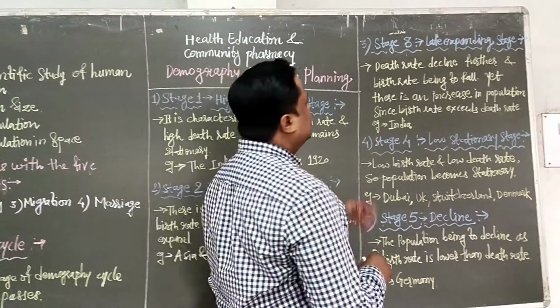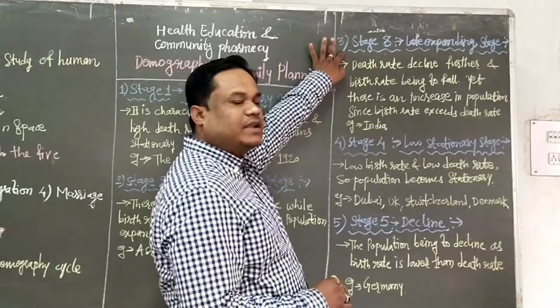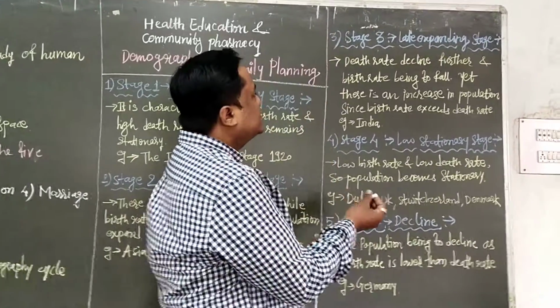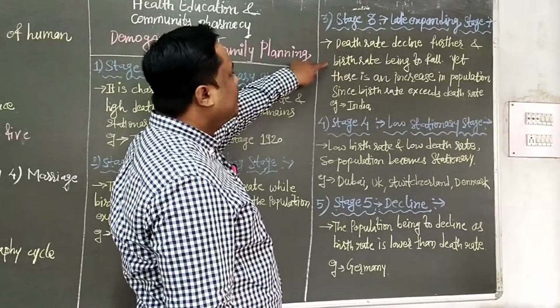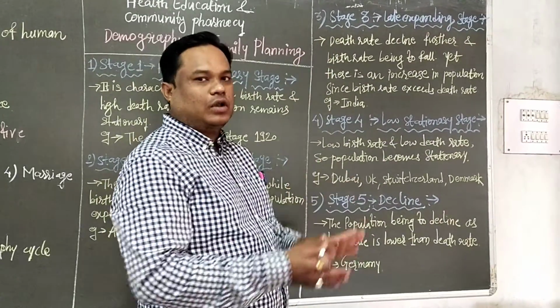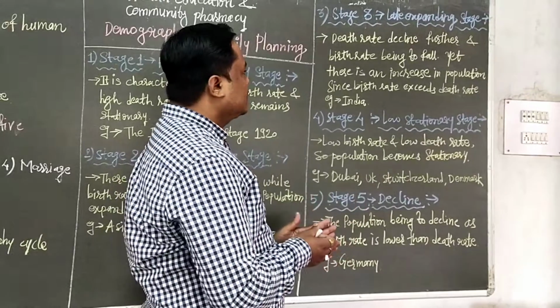Stage 3 is called the late expanding stage. In this stage the death rate decreases further and the birth rate begins to fall, meaning it has only just started.